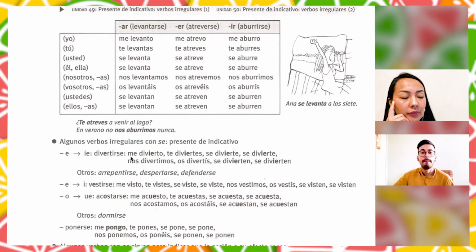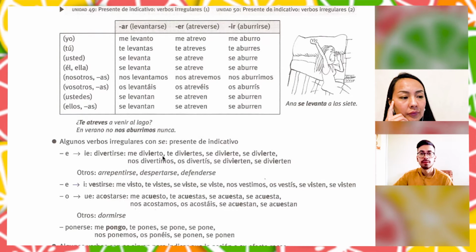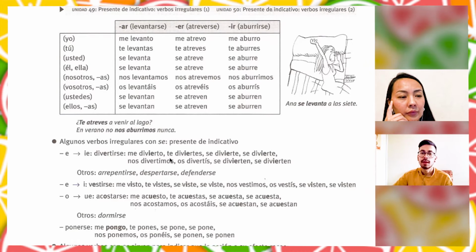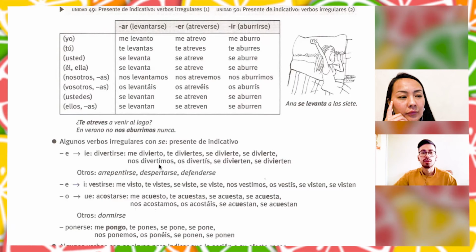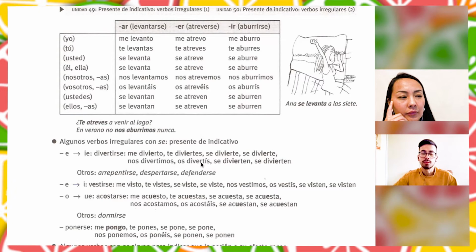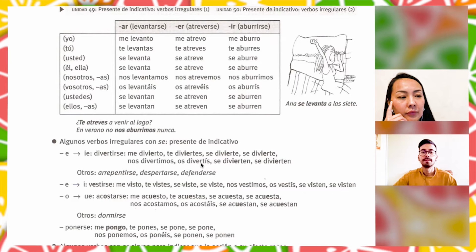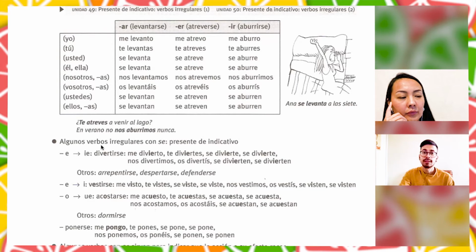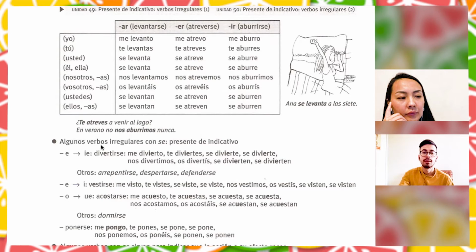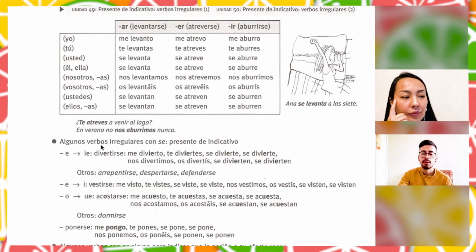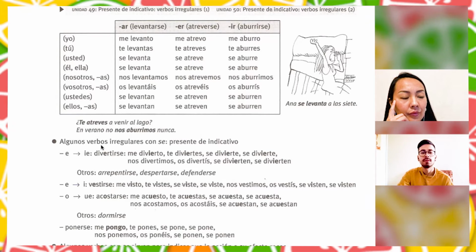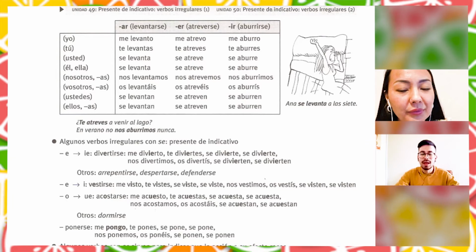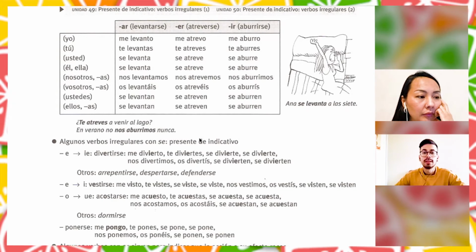So here we use me divierto, te diviertes, se divierte, and so on, right? With the exception of nosotros and vosotros. So we have e changing to ie. When e changes to i, vestirse, to wear something, me visto. Other verbs like this one, for example, arrepentirse, to regret.